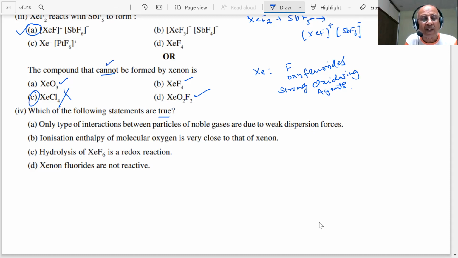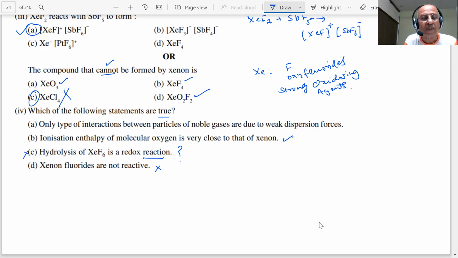Which of the following statements is true? The only type of interaction between particles of noble gases is due to weak dispersion forces. The ionization enthalpy of molecular oxygen is very close to that of xenon, that we know. Yes, sir. Hydrolysis of XeF6 is a redox reaction. Now this question is important. No. Oxyfluorides are not reactive. No, not correct.